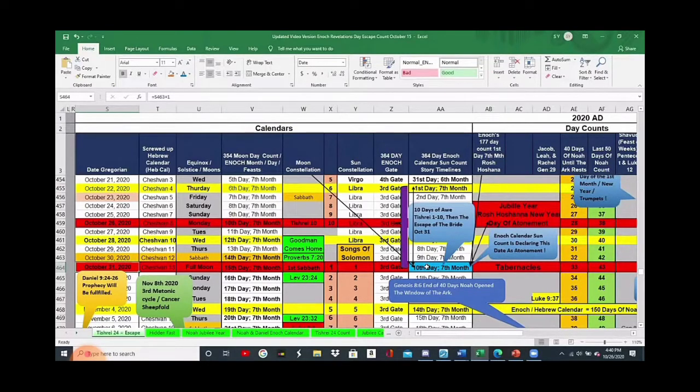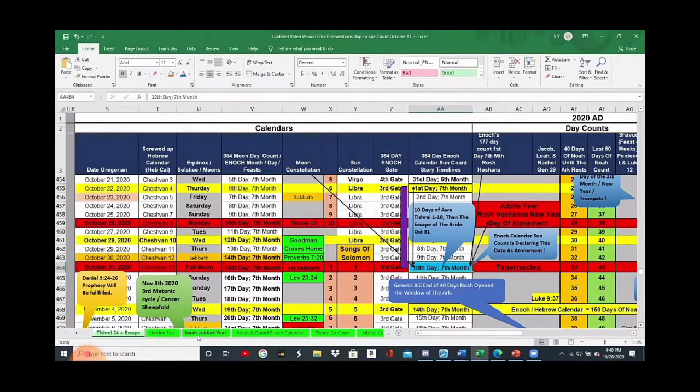And that's possible only because the Enoch calendar has two counts. The sun count testifying its atonement, and the moon count testifying that it's tabernacles in the same day. And since it's a Jubilee year, now Rosh Hashanah, the trumpets should be sounding on this same date. The date of atonement, the day of tabernacles.